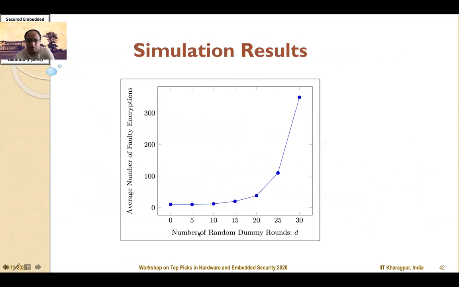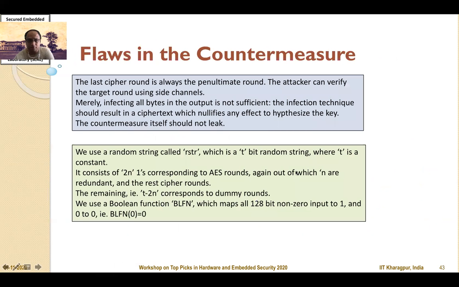And therefore, here is a simulation showing that even when the number of dummy rounds is increased to something like 30, we get an average number of faulty encryptions around 300, showing that the attack works with around 300 faults to recover the entire 128-bit key of the AES algorithm. So we looked into the flaws of the countermeasure.